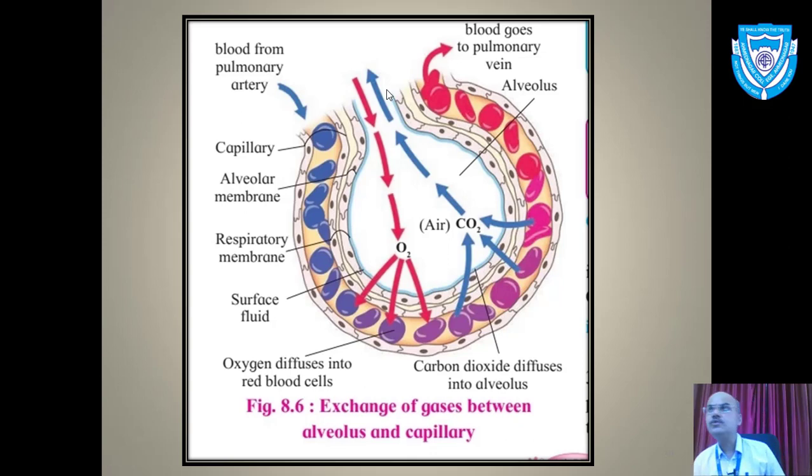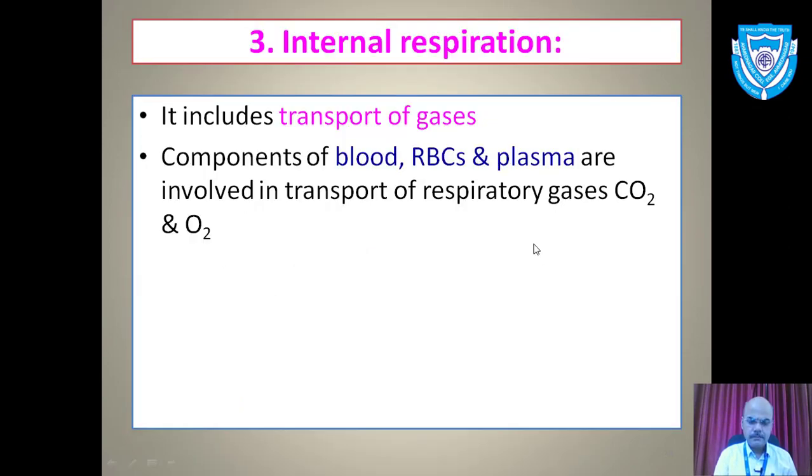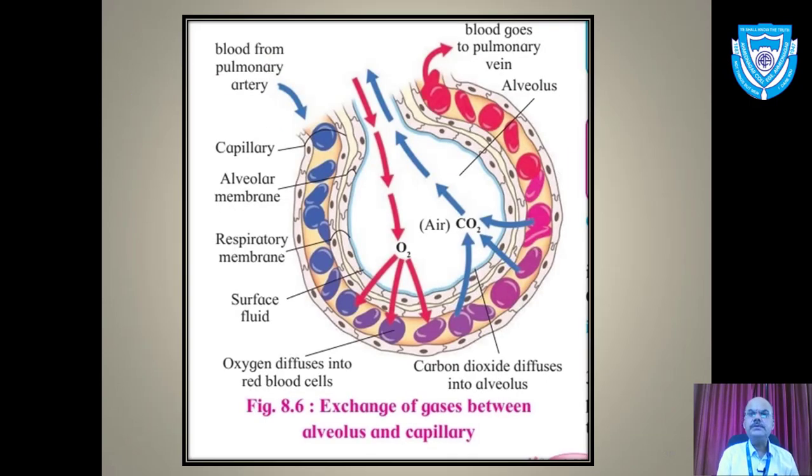The thing I am showing with the help of a diagram from the textbook. Here is a membrane made up of a layer of squamous epithelium. You feel it is 2D, but this is a little bit three-dimensional. This is the capillary we are showing, half part we are showing. These are the RBC which are without any oxygen. This is the RBC which is containing carbon dioxide, and the RBC which is carrying the oxygen here.